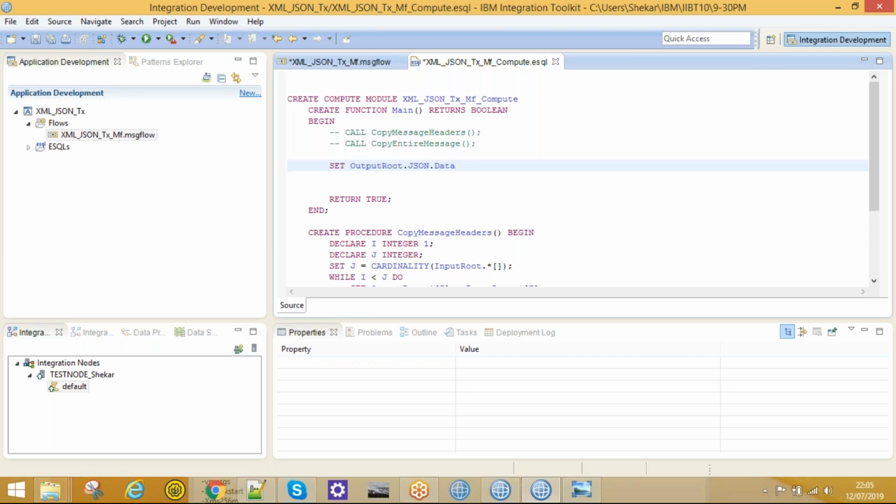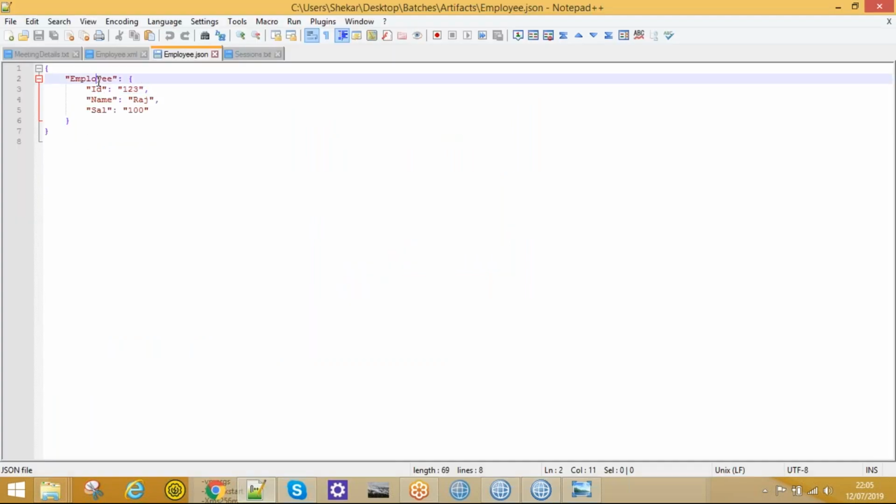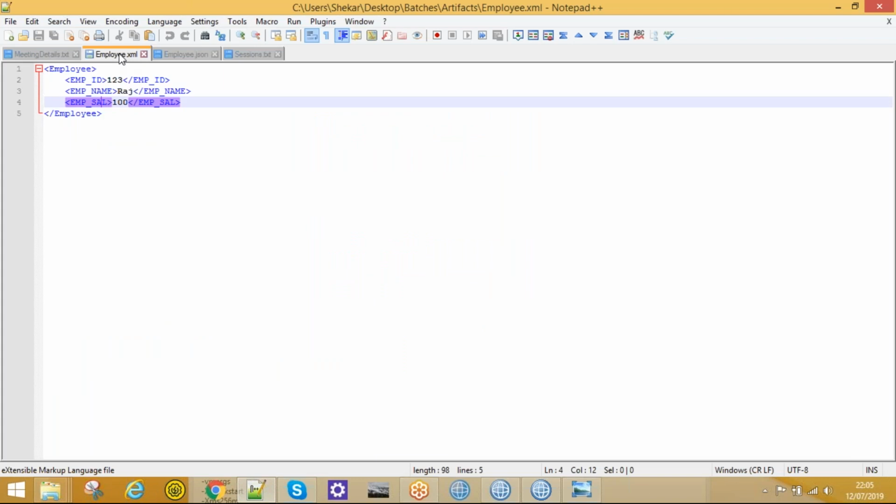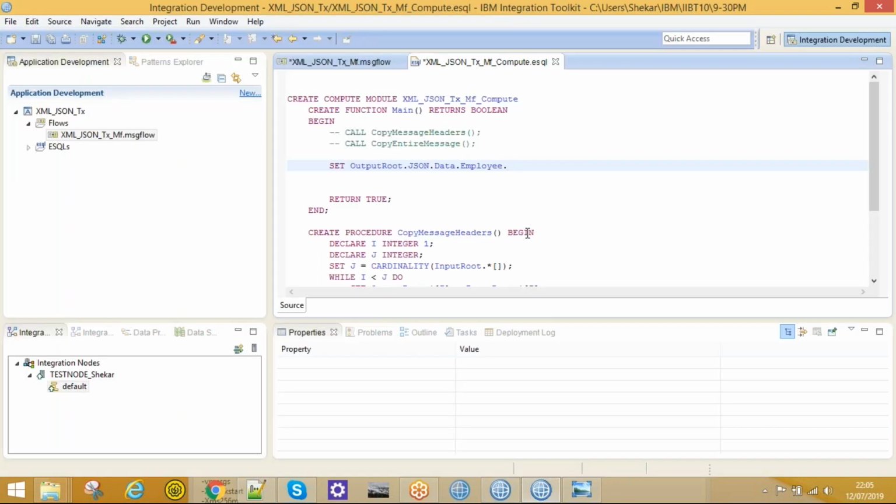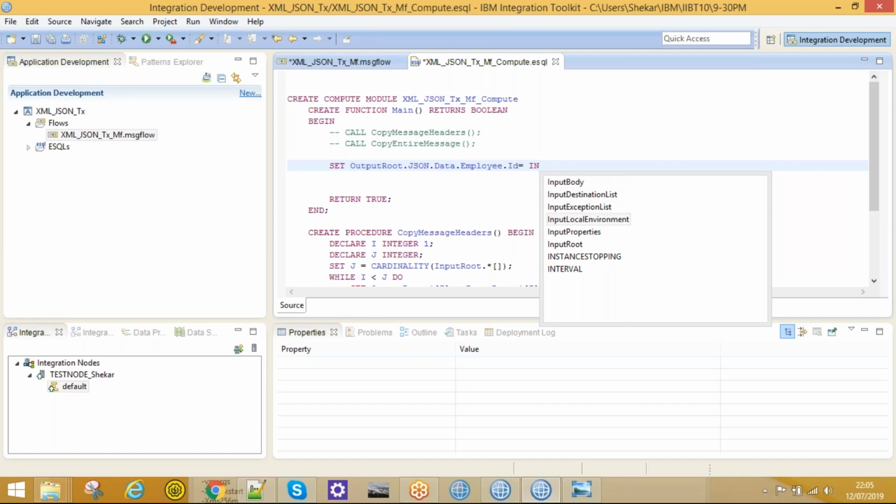So JSON dot Data dot, my JSON object will be Employee. So Employee dot, and I would like to have this ID, right? So Employee dot ID equal to the incoming XML value. From the input I would like to fetch that. So InputRoot dot, just type IN and press Control Space. It will give you the InputRoot dot.